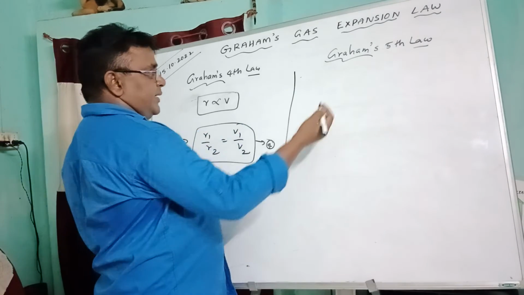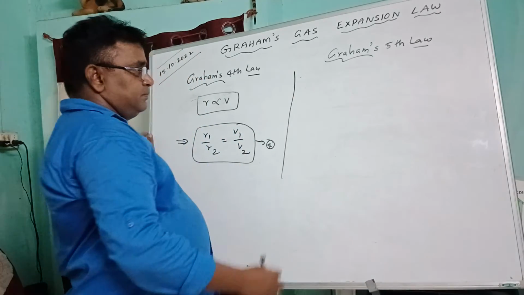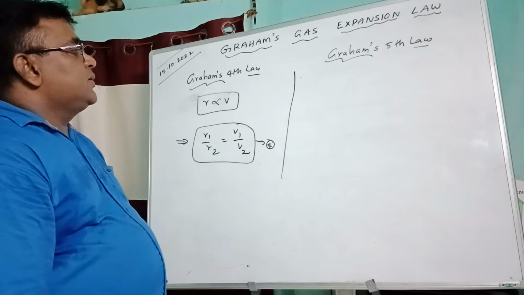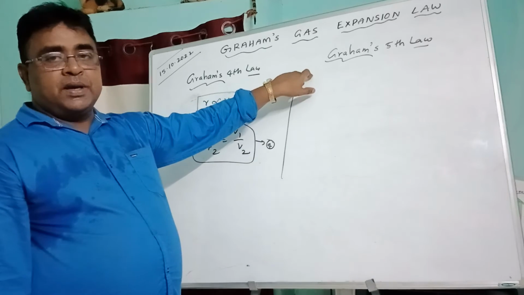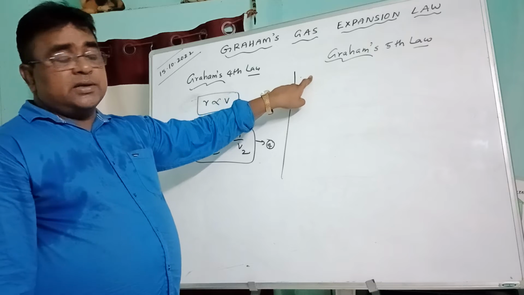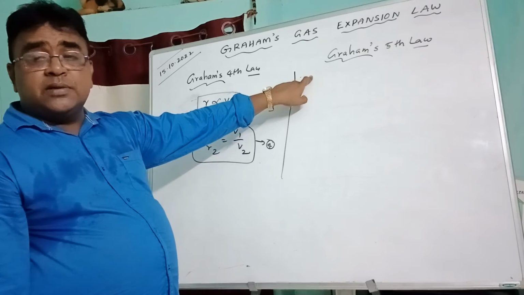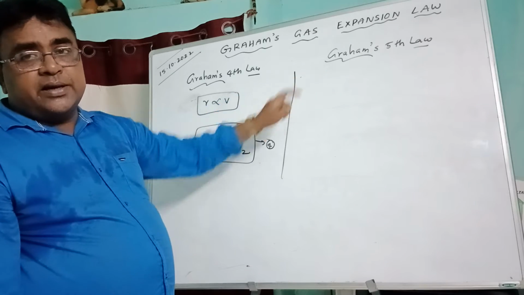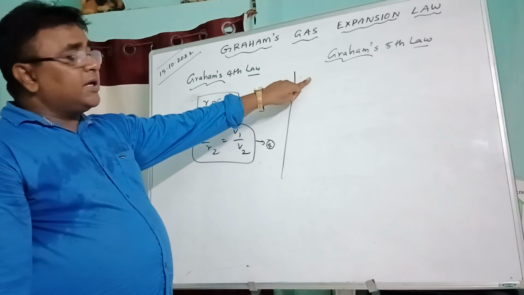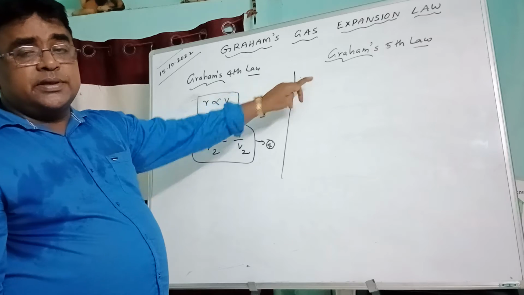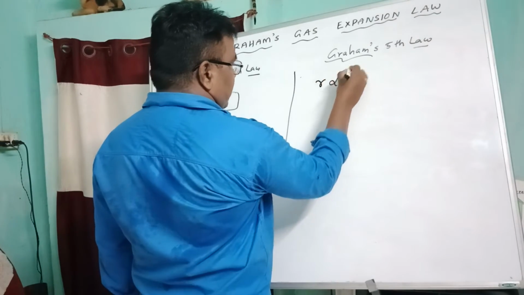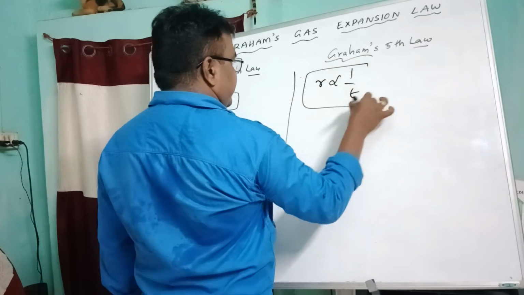The next one, the last topic, is Graham's fifth law. What is the relation between R and T? Graham's fifth law: the rate of diffusion R is inversely proportional to the time taken for diffusion. It is mathematically written as R proportional to 1 by T.